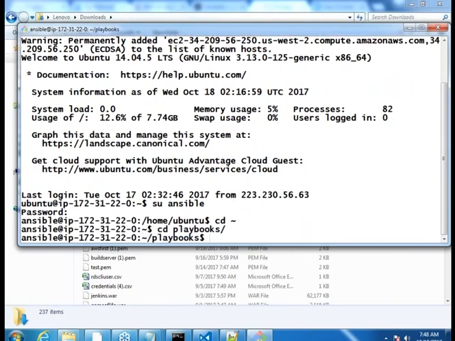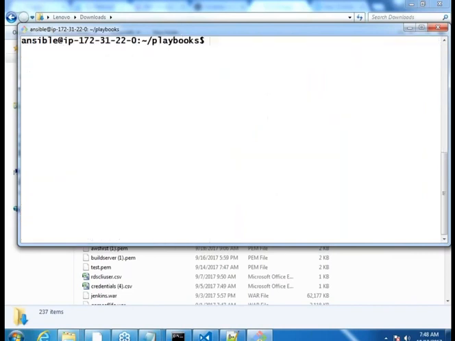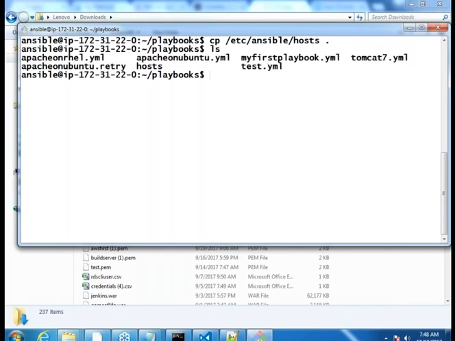CD playbooks, right? Okay, fine. Now let us first write an inventory file over here. I will not be writing a new inventory. I will basically be copying the inventory that is there in the host to here. So cp etc ansible hosts to here.